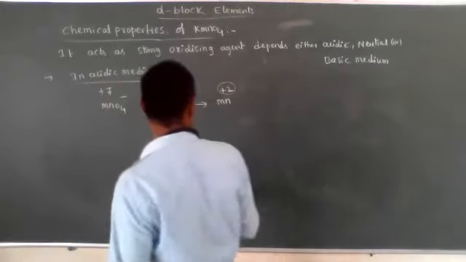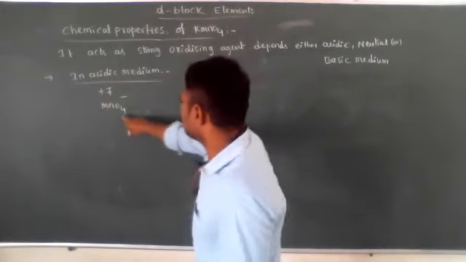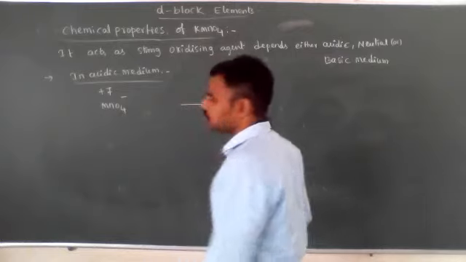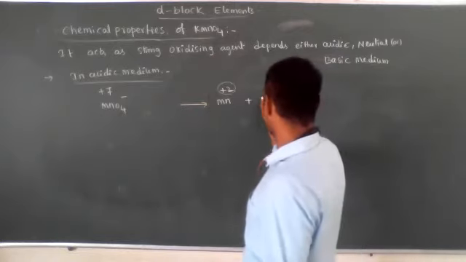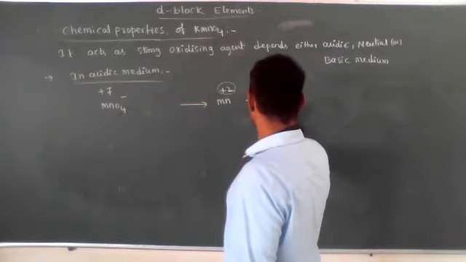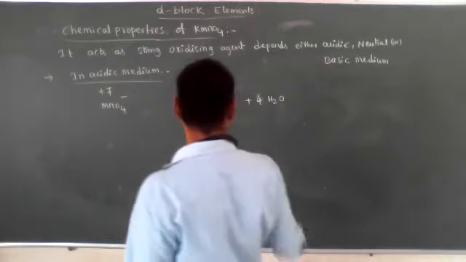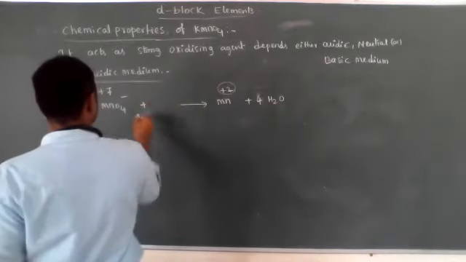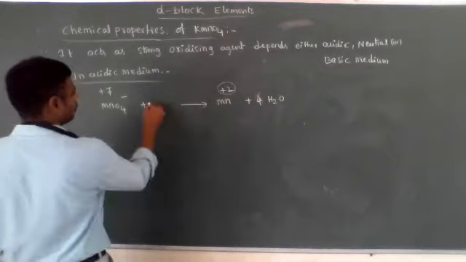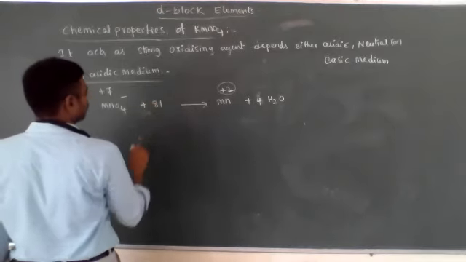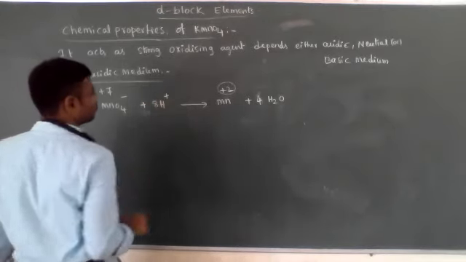Now balance: 4 oxygen atoms are present, so it forms 4 H2O. To balance the hydrogens, we need to add 8 H plus ions.